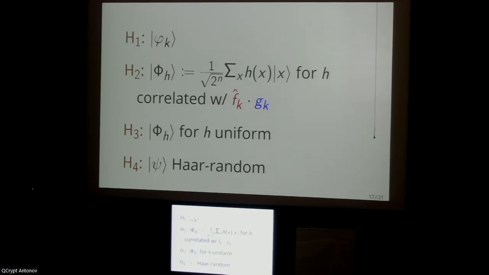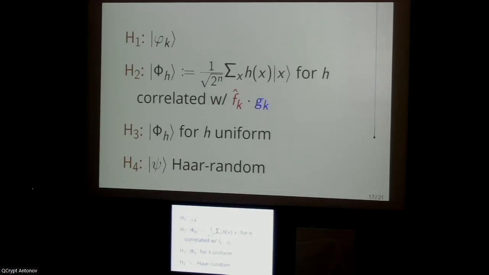So how do we show that these hybrids are all indistinguishable? I guess I'll work bottom up because that's kind of the easiest way. So showing that these last two hybrids are indistinguishable is actually the easiest part. In fact, they're just information theoretically identical. And you can basically show that for single copy pseudorandom states, they're both just identical to being handed the maximally mixed state. So that's pretty simple.